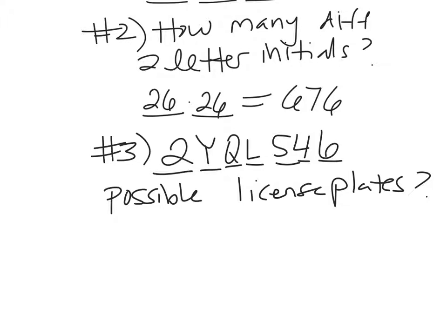So we would go, how many numbers? 10. There's 10. You can have 0. I don't know if they put 0 as the first number, but let's say that there's 10 numbers that can go in that first spot. Do they do 0 and O? No, that's the other thing. There's a lot of different restrictions on these, but we'll just find the total. 26, 26, 26.